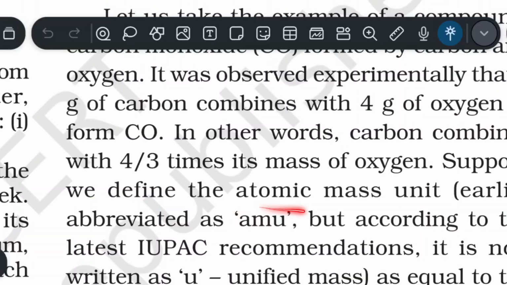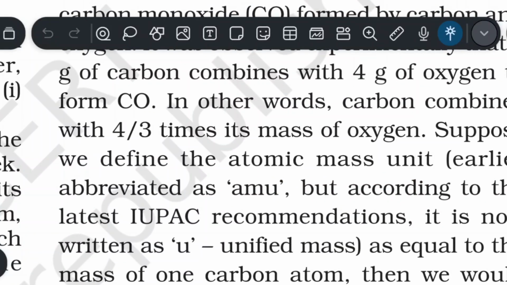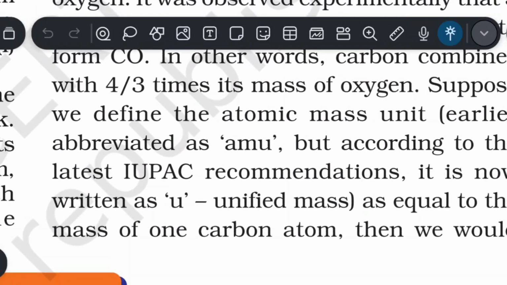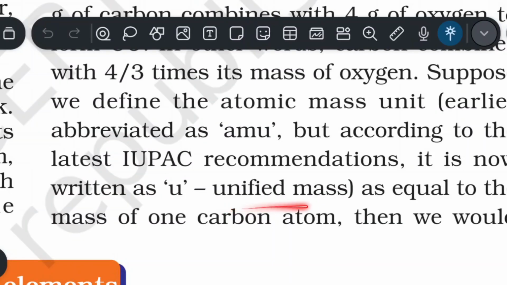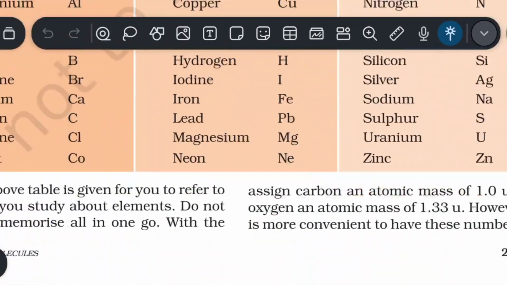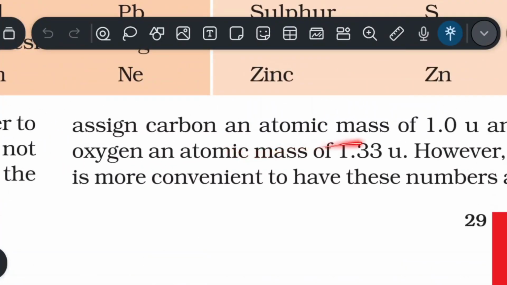Suppose we define the atomic mass unit, earlier abbreviated as amu, but according to the latest IUPAC recommendations it is now written as u, known as unified mass, as equal to the mass of one carbon atom. Then we would assign carbon an atomic mass of 1 u and oxygen an atomic mass of 1.33 u.